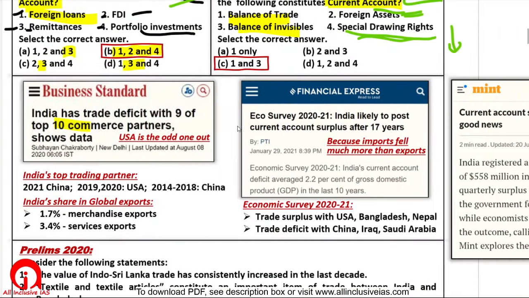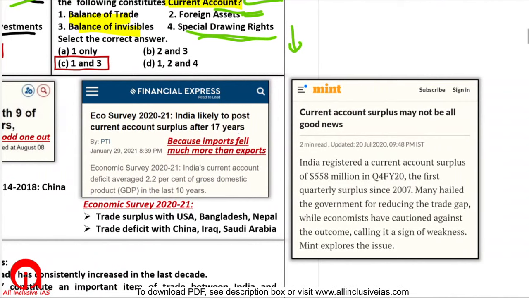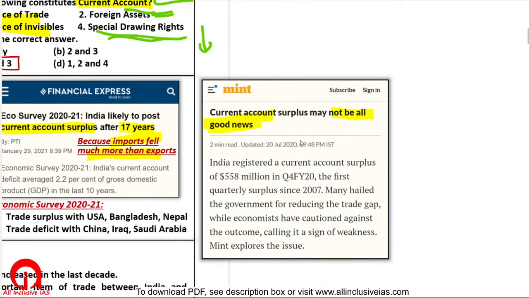Okay. Now here the economic survey says that it is likely that after 17 years India will see current account surplus. So ideally it should be a thing to cheer up. It should be a good thing, na? That we are having current account surplus. But it is not good news. What is the reason? Reason is our imports fell much more than our exports.